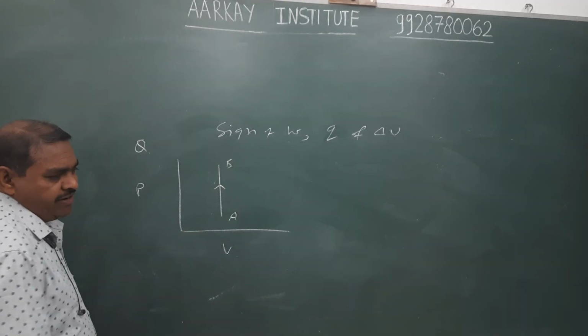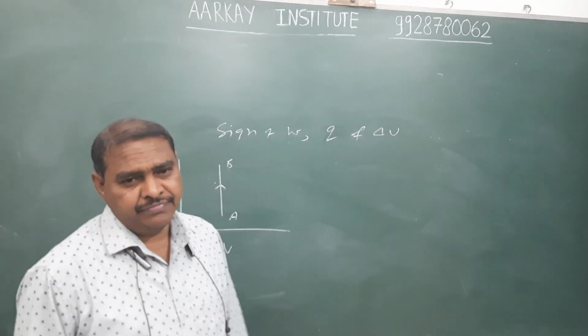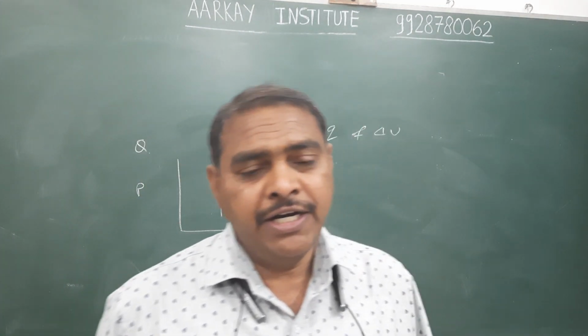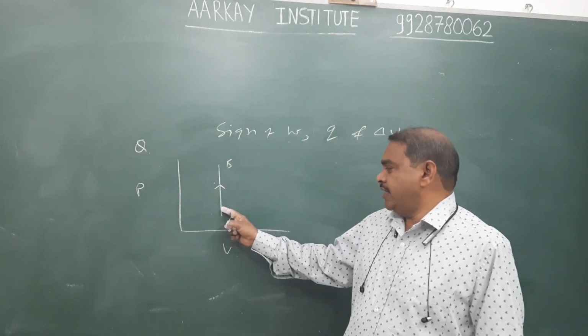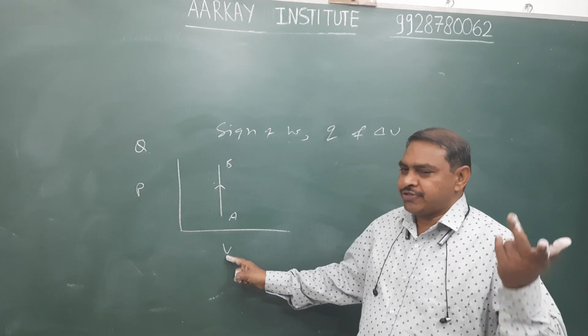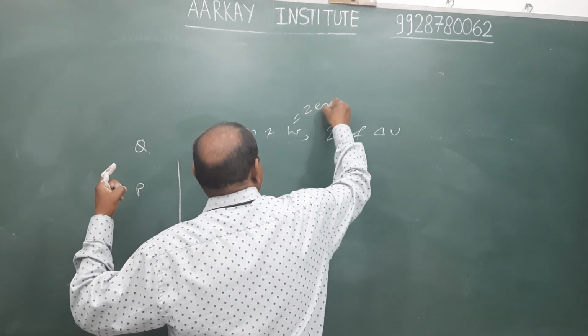First of all, we identify the sign of work. Is it expansion or compression? It is an isochoric process because the volume of gas remains constant throughout the changes. It is an isochoric process and has no work involved. Therefore, work is zero in this process.